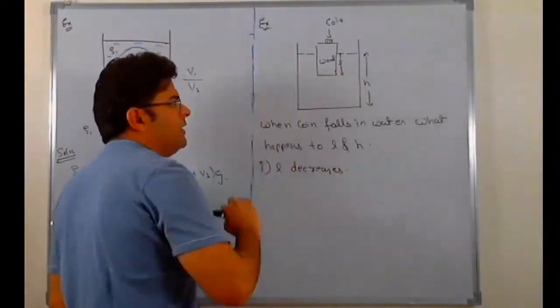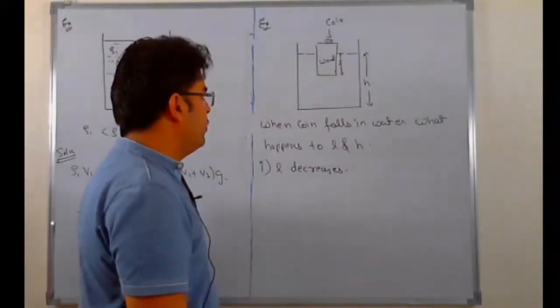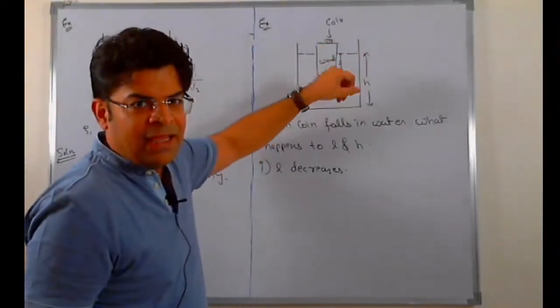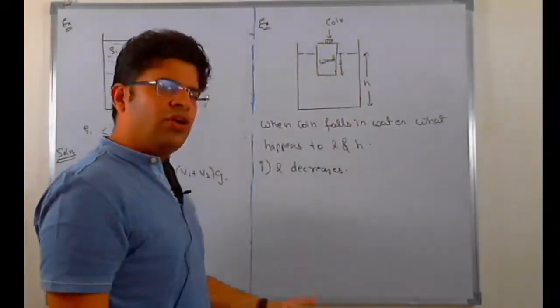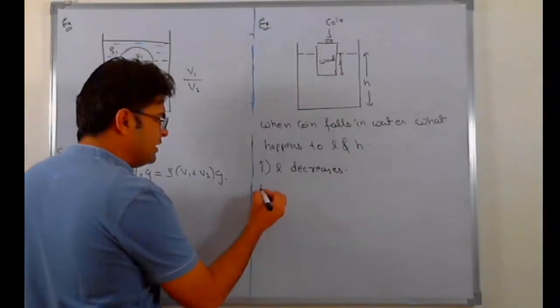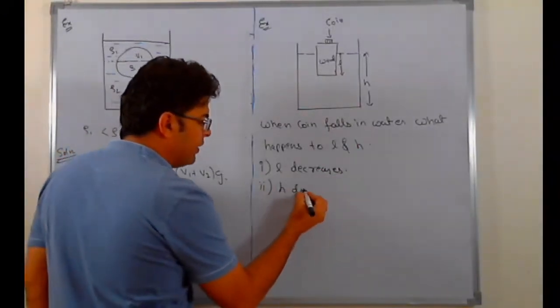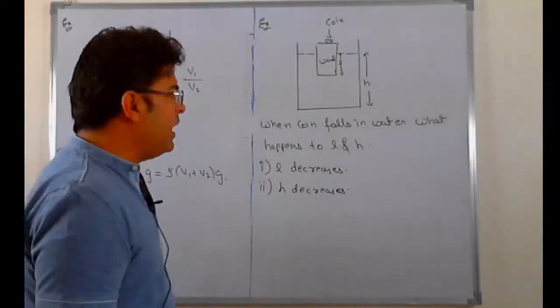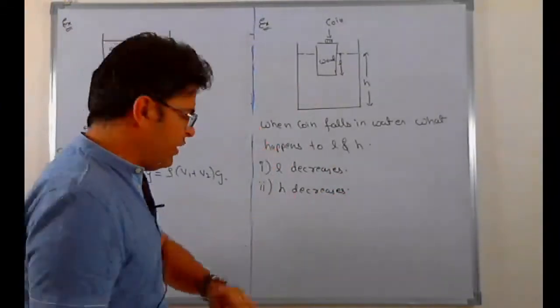But the second part is not very intuitive. People think that when the coin will fall, the level of liquid will rise and the H will increase. No, that is not at all right. The actual answer is that height also decreases. Now, why does the height decrease? To answer this, I ask students an entirely different question.